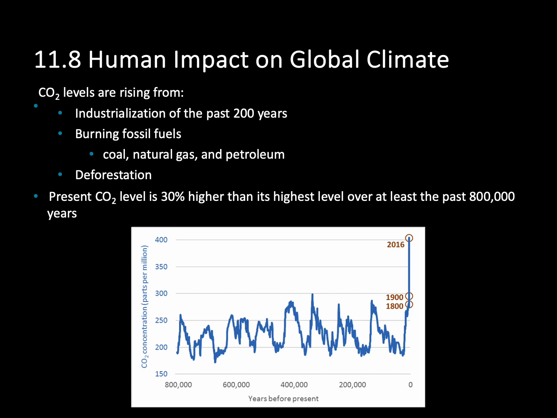So this chart is showing us the amount of carbon dioxide in our atmosphere for the last 800,000 years, so a little bit short of 1,000,000 years. And you'll see that there are these natural variations in carbon dioxide. But what should be standing out on this chart is the fact that on the very right, today, the amount of carbon dioxide in our atmosphere is higher than it has been at any other time during this last 800,000 years. So right now we're seeing that because we have so much carbon dioxide, our planet is warming up really, really quickly. And we call this climate change.